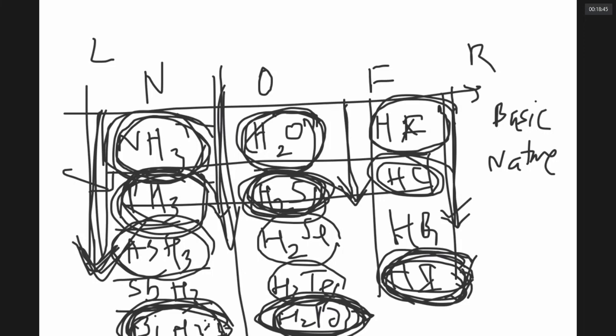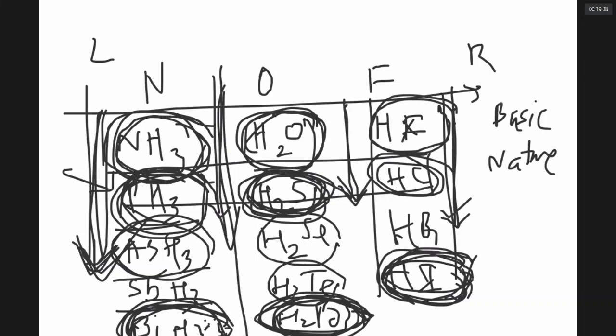BiH3 has the highest melting and boiling points because of more van der Waals attraction. What is the order of boiling point? I would repeat: PH3 is less than AsH3, AsH3 is less than NH3, ammonia is less than SbH3, which is less than BiH3. This strange order is there in the 15th group.